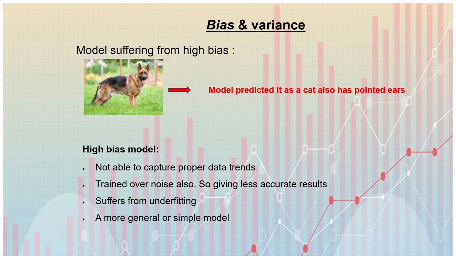So the characteristics of a high bias model include not being able to capture the proper data trend over noise, so giving a less accurate result, suffering from underfitting, a more general or simple model.